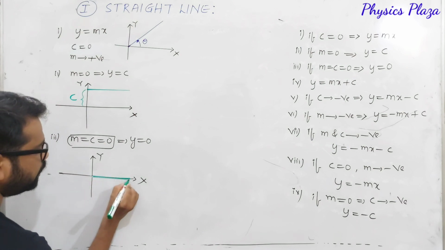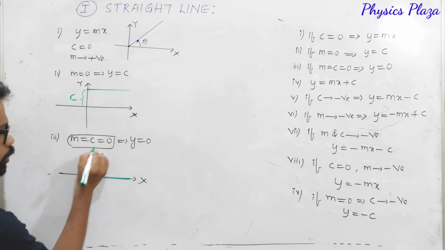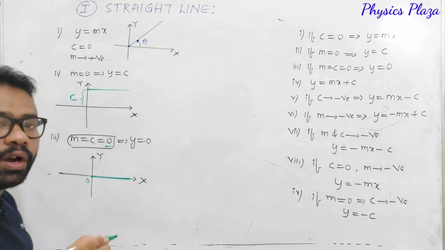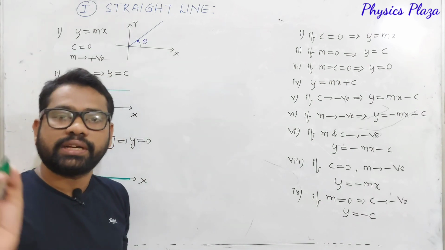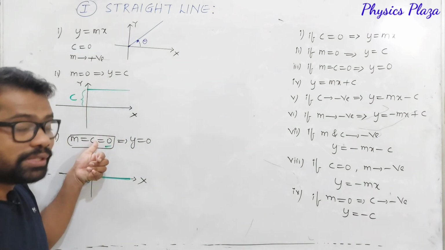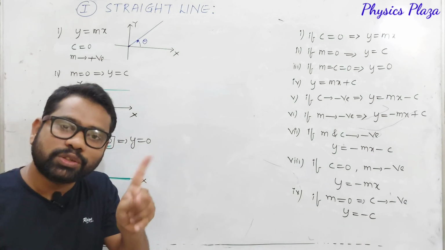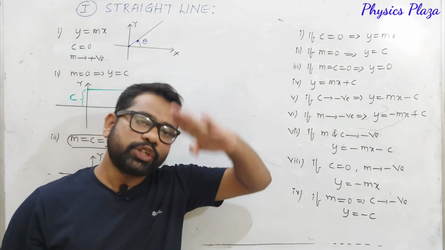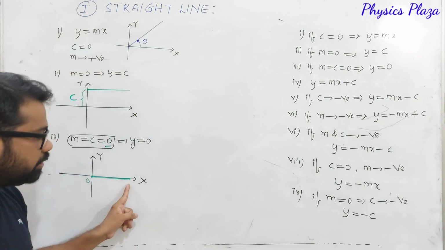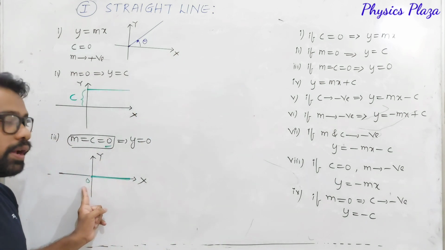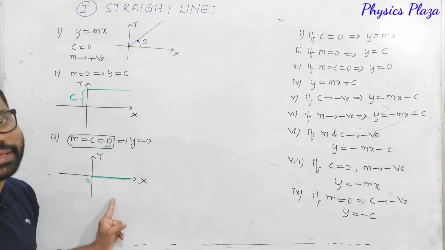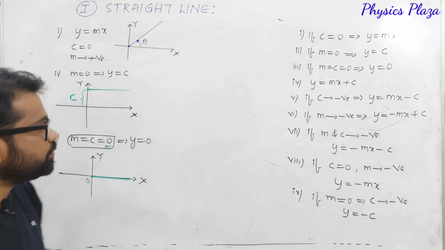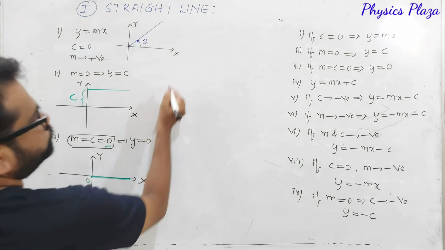Slope is 0 and y-intercept is 0. Y-intercept is 0 means it must pass through the origin. And the slope is 0 means it should be parallel to the x-axis. So parallel to the x-axis and passing through the origin means it must coincide with the x-axis. Otherwise, there is no option. Okay, so this is the third case.